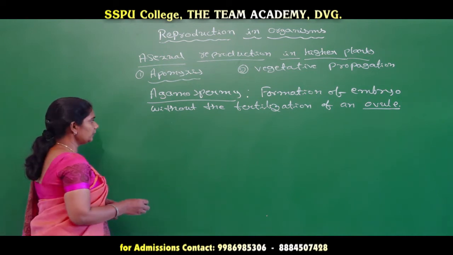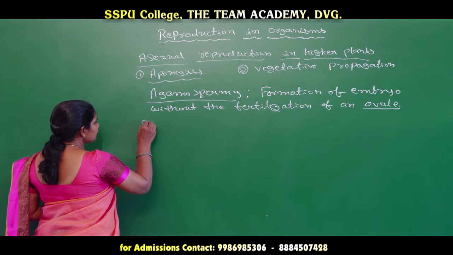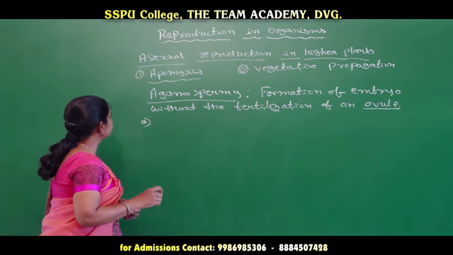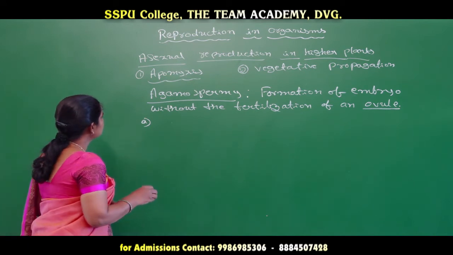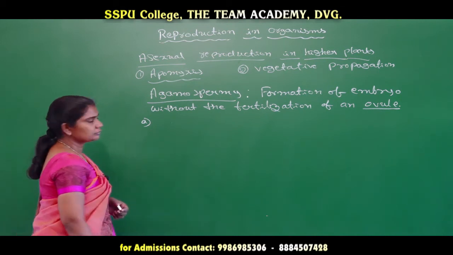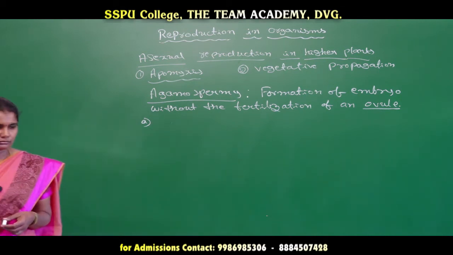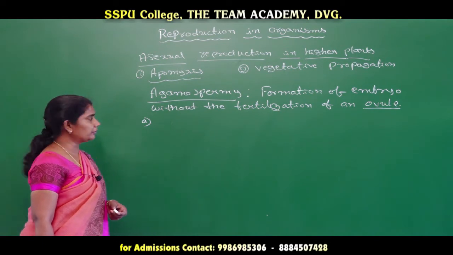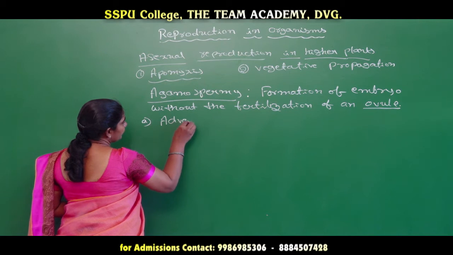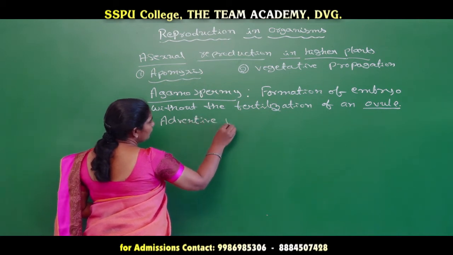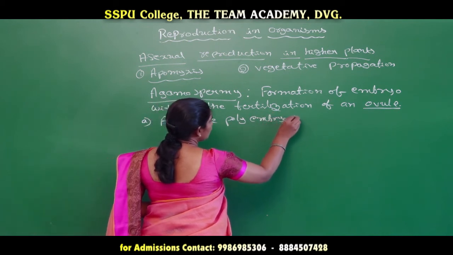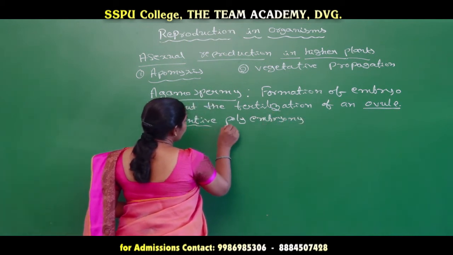The first type is adventive polyembryony.